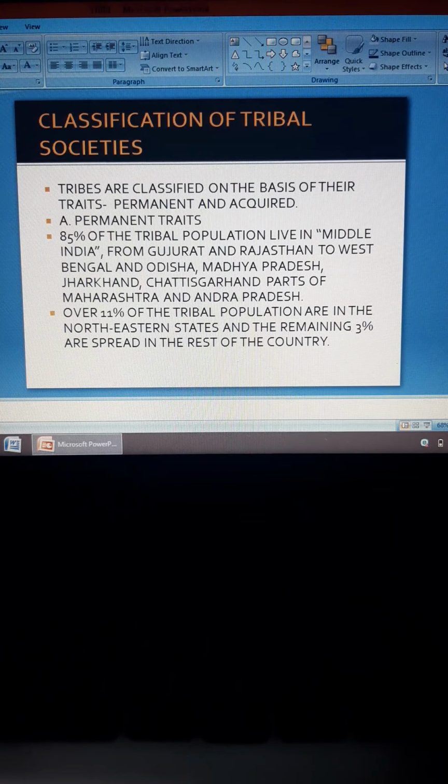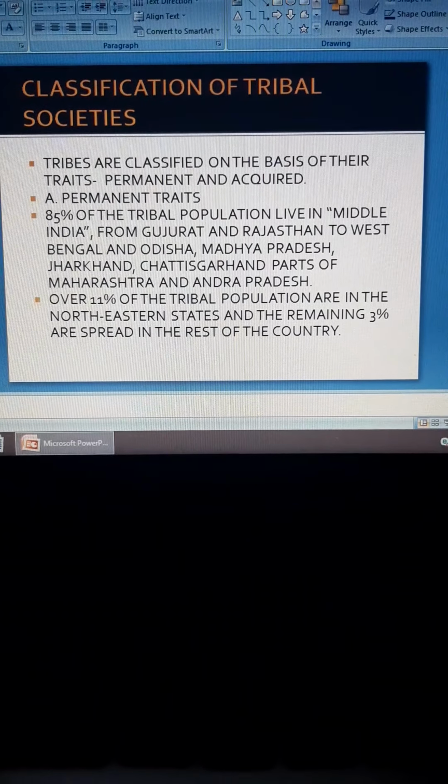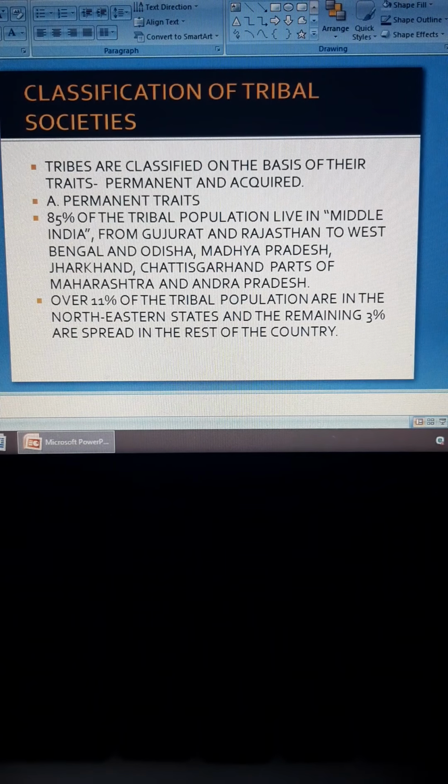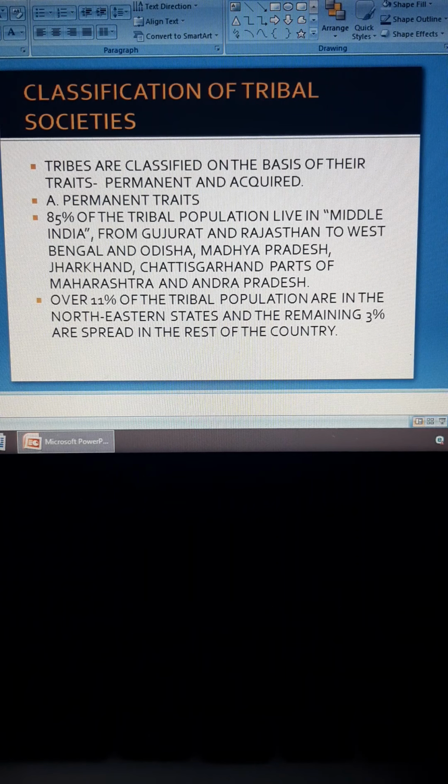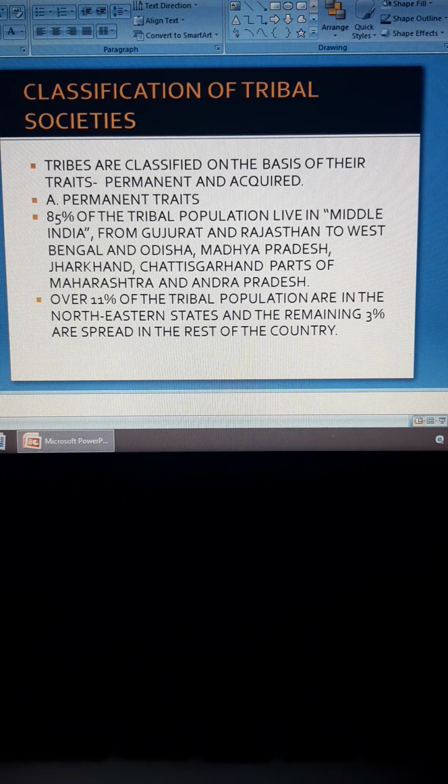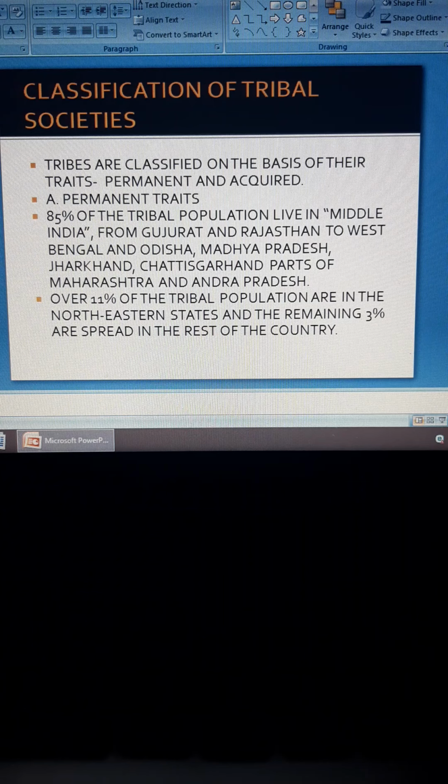So how are these tribal societies classified? They are classified on the basis of their traits, their characteristics. There are two kinds: permanent traits and acquired traits. Permanent traits are the traits which have always been there, which cannot change or which are fixed. So let's begin. 85% of the tribal population live in middle India.